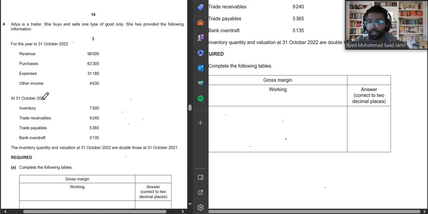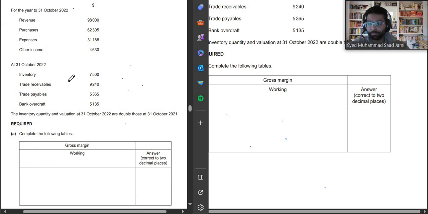And on the 31st of October 2022, she had her inventory, trade receivables, trade payables and bank overdraft. The inventory quantity and valuation at 31st October 2022 are double those at 31st October 2021. So now it says complete the following tables. Basically in this question we have to solve ratios, and once we are done solving the ratios we have to give our comments on those ratios.